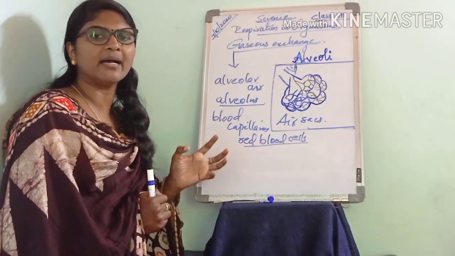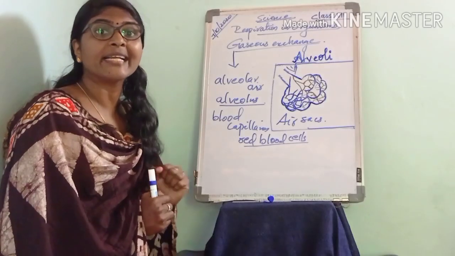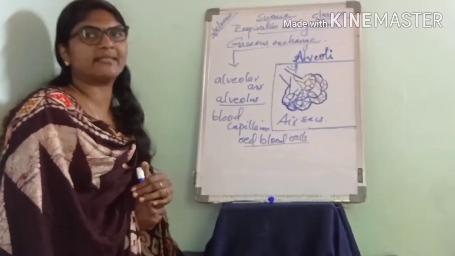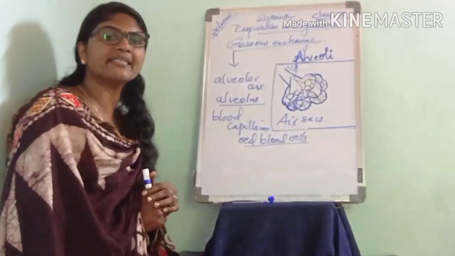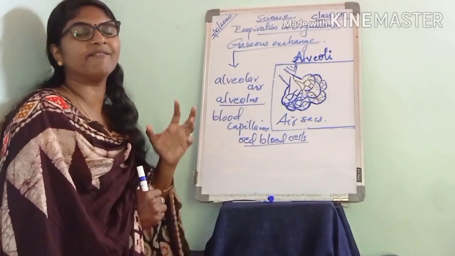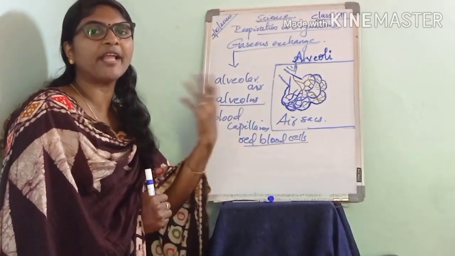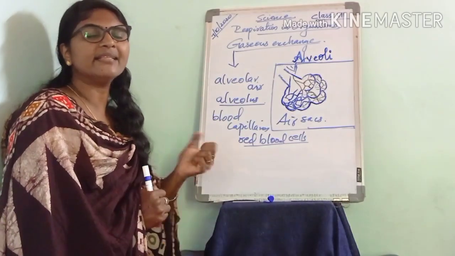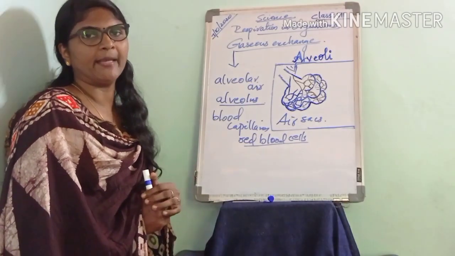In the lungs, the carbon dioxide detaches from the red blood cells and enters the air sacs, that is, the alveoli. The carbon dioxide is removed from the lungs when we breathe out. In this way, the carbon dioxide is removed from the body.